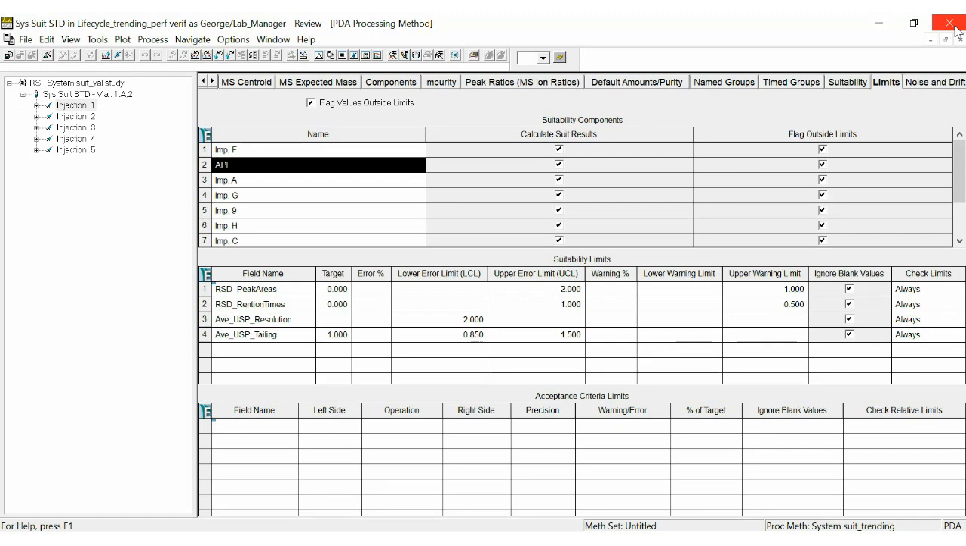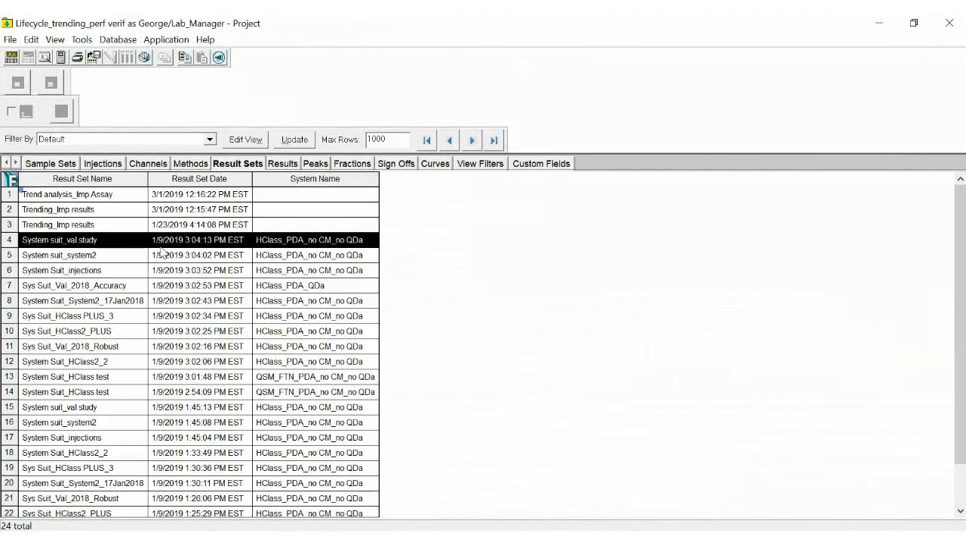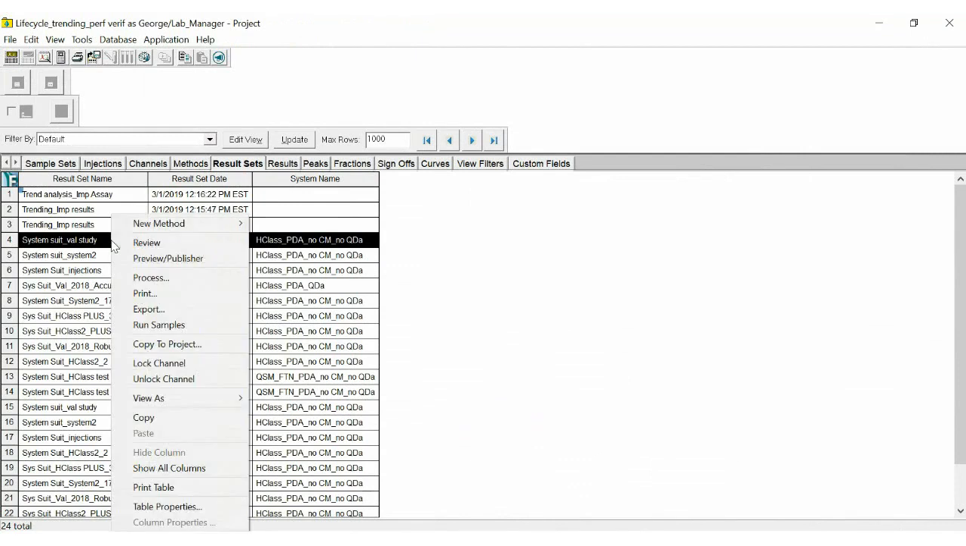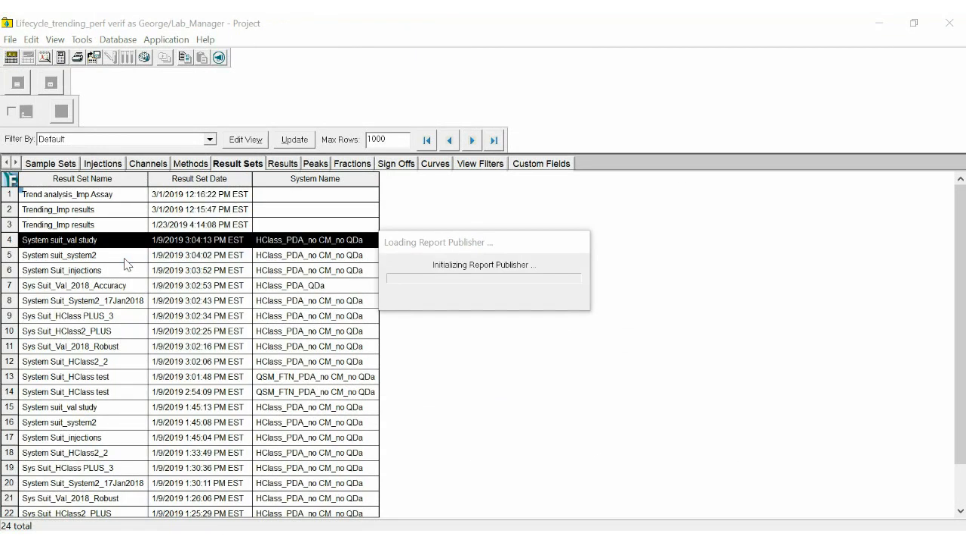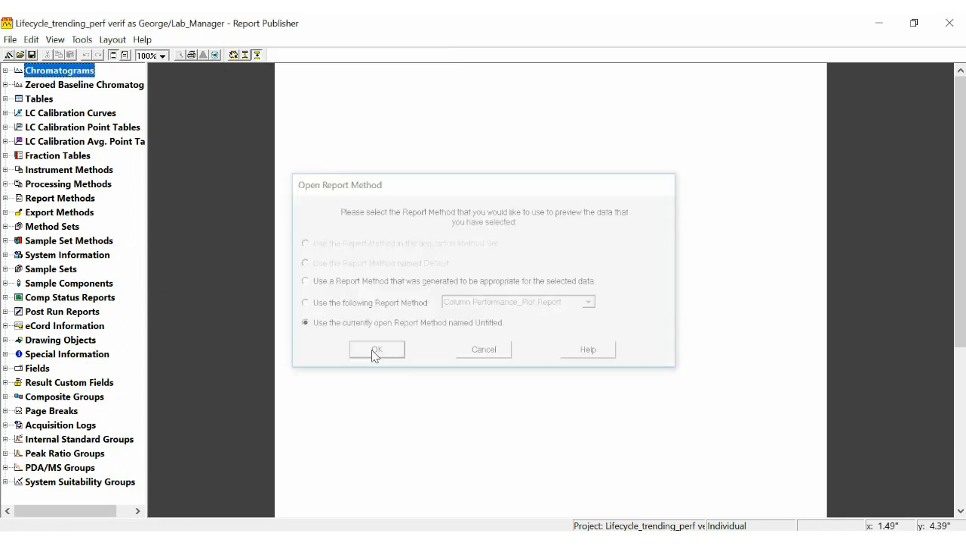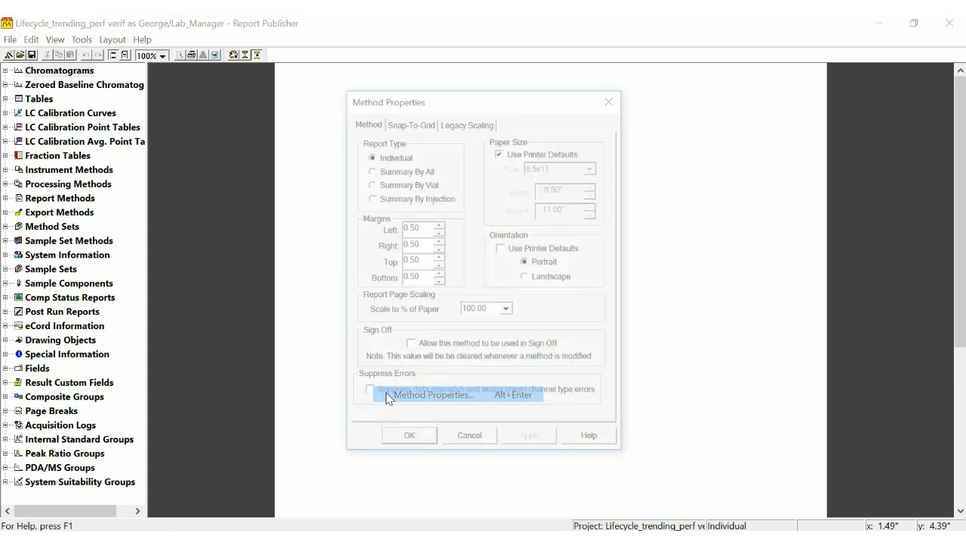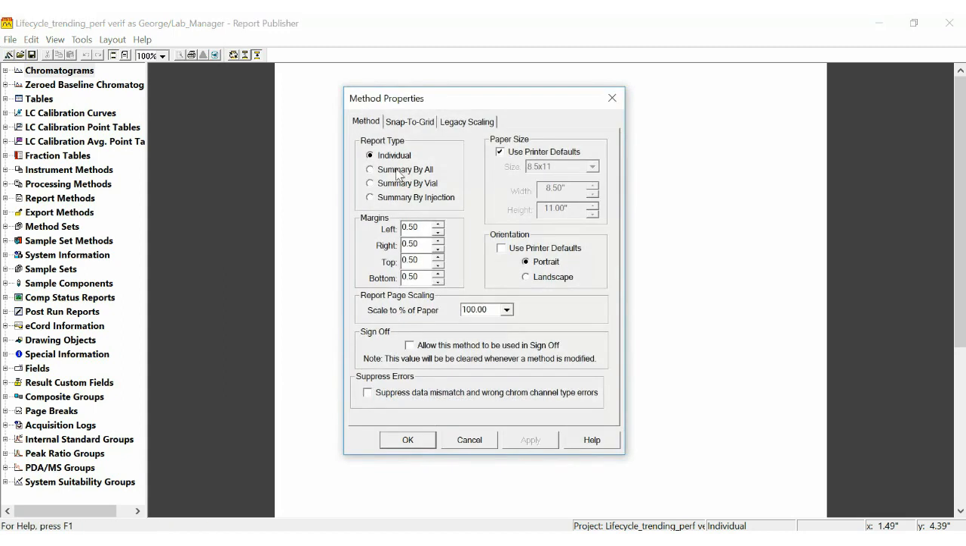That being said, let's close review. I'm not going to save any changes to the method, and let's go create a control chart. Right-click, Preview Publisher, and you'll see it's a very simple task. So we're going to make a new report method. And Empower does default to an individual report method when you make a new one. So I'll go into the method properties and we'll make a summary by all.